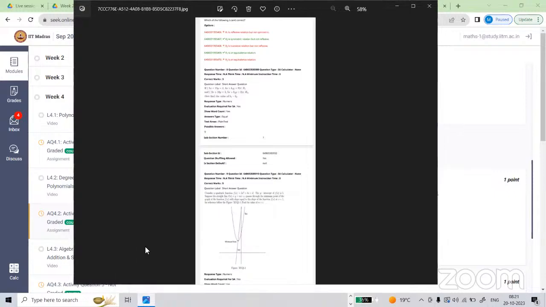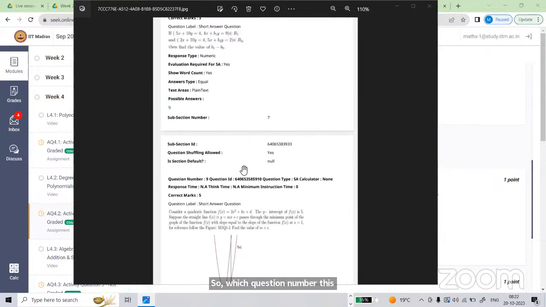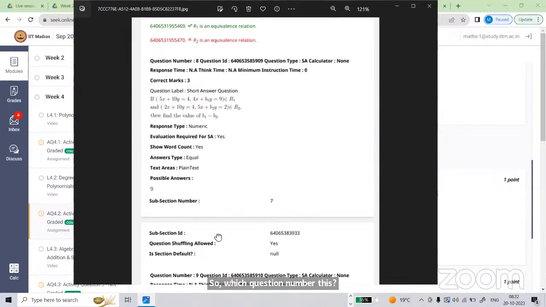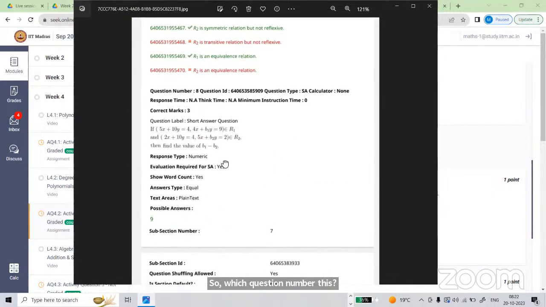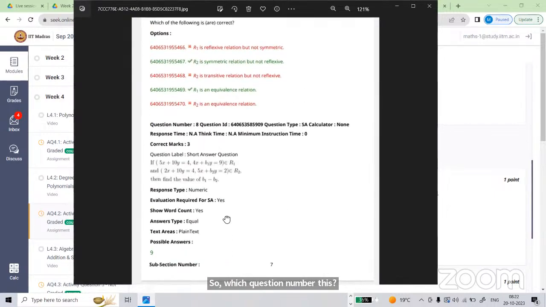This question, sir. Okay, so which question number is this? This upper side, sir. Yeah, 9 answer. This is a short answer type question. You are not saying the bracket thing, no? Without that, we cannot conclude, no? So what is the meaning here?